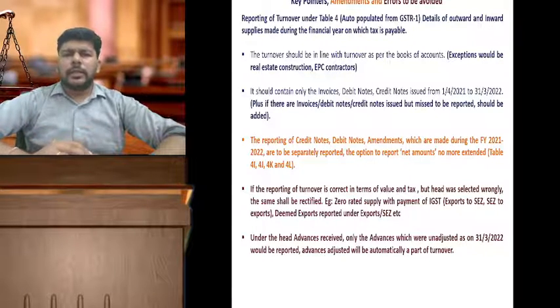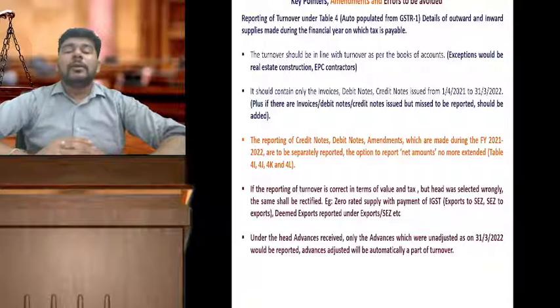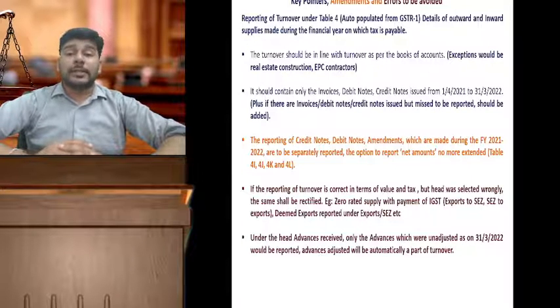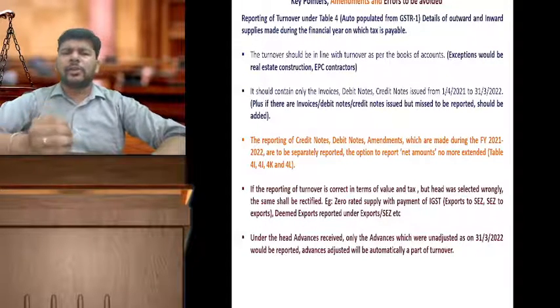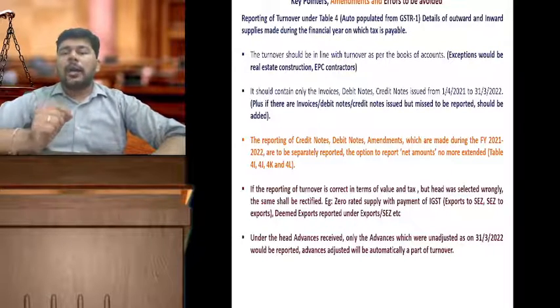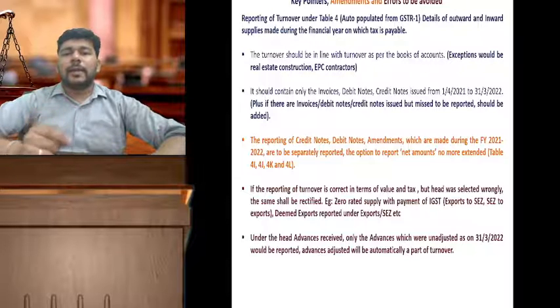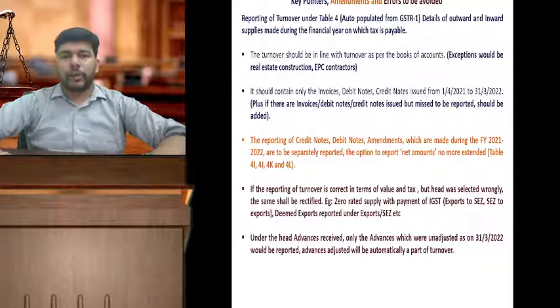Now there is a problem over here: GSTR 9 does not have a specified table to add any comments. Friends, I have a very simple mechanism over here. If you do not have GSTR 9C applicable as well, we follow a simple methodology: we report that much of excess tax paid by way of a letter after filing of GSTR 9 and we hand it over to the department, which just secures the additional record submission, although there is no such mandatory requirement. Now, if the turnover in GSTR 9 table 4 gets updated and it is in line with the books of accounts, then there is nothing more required to be done after that.